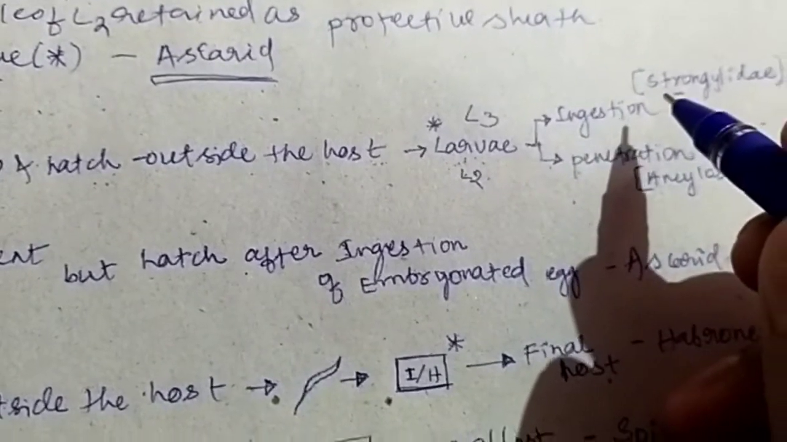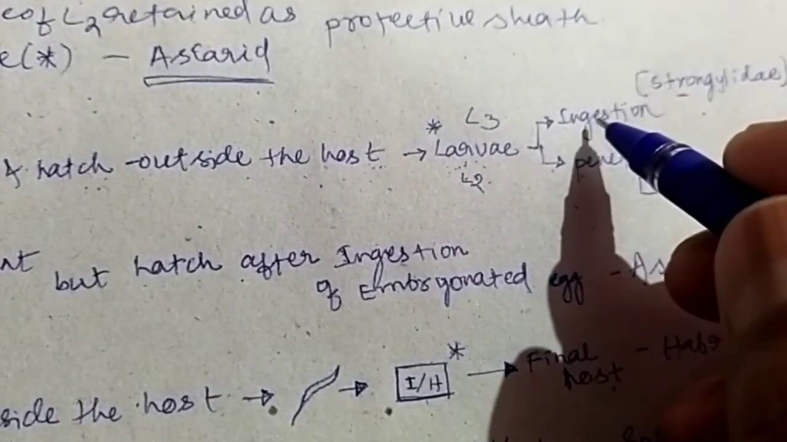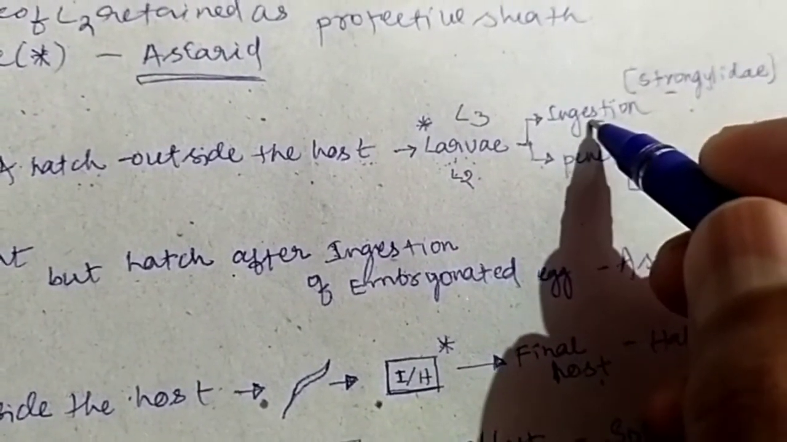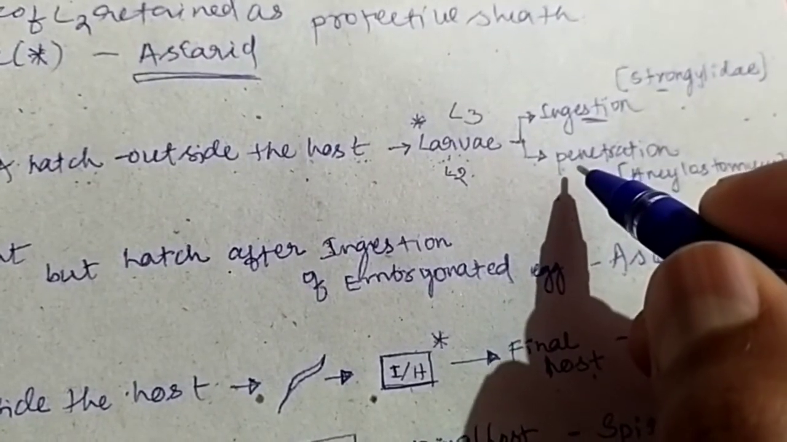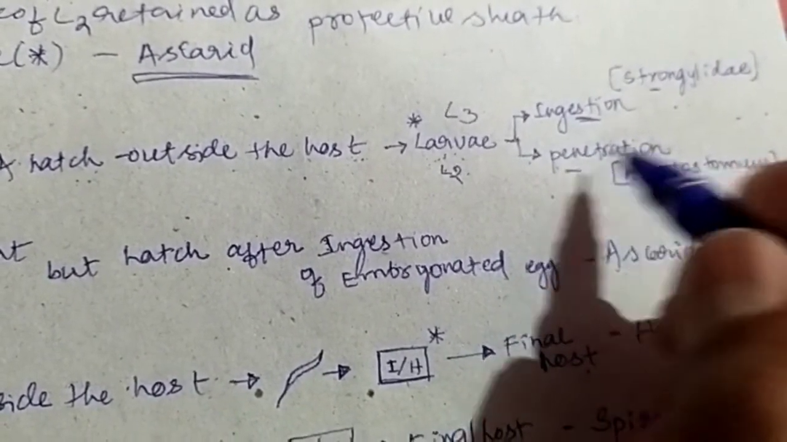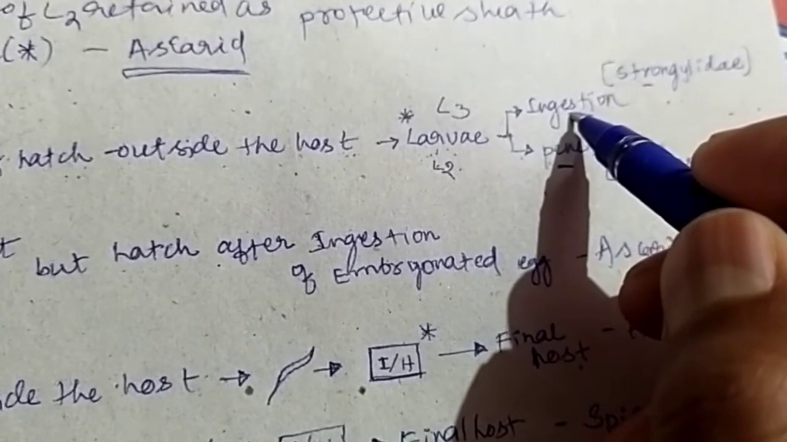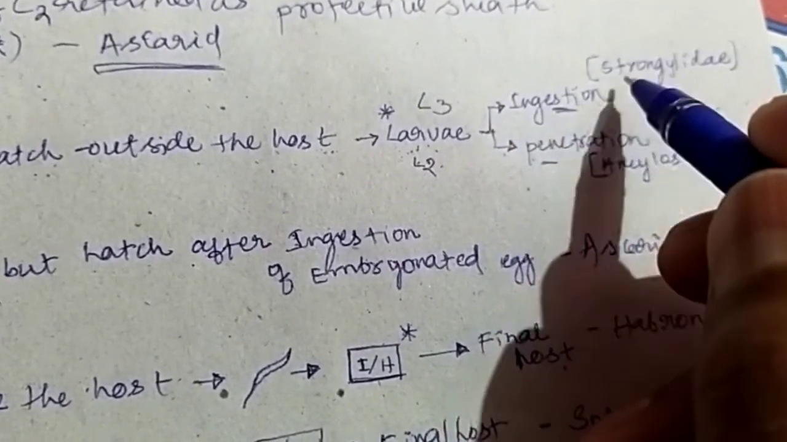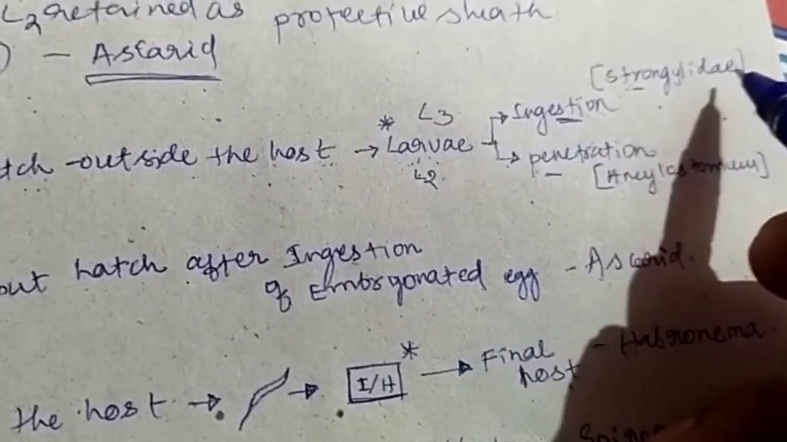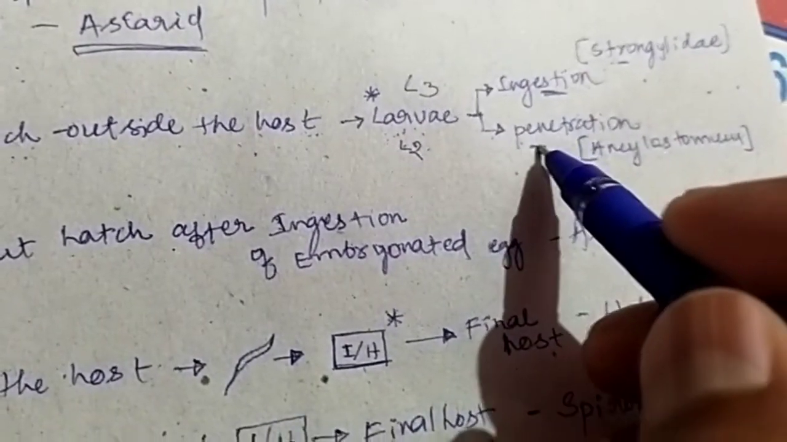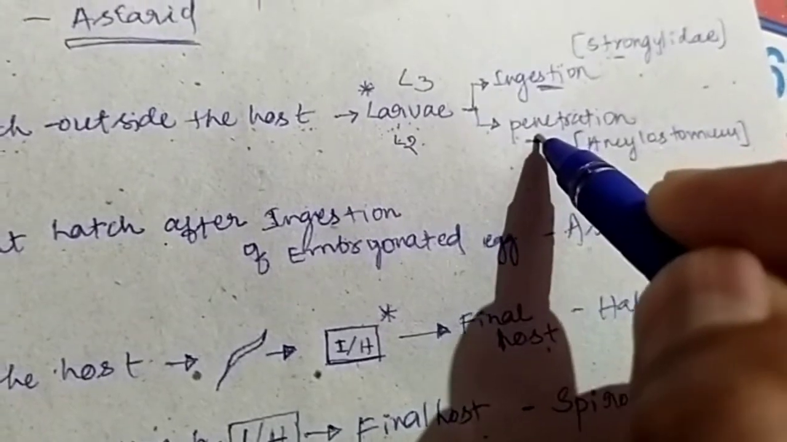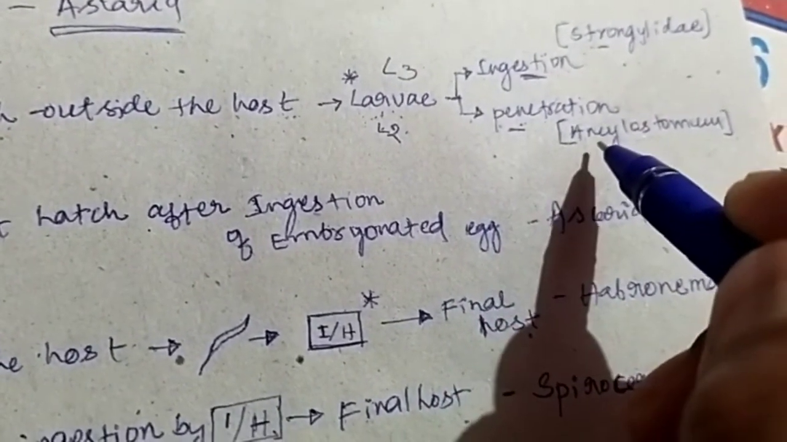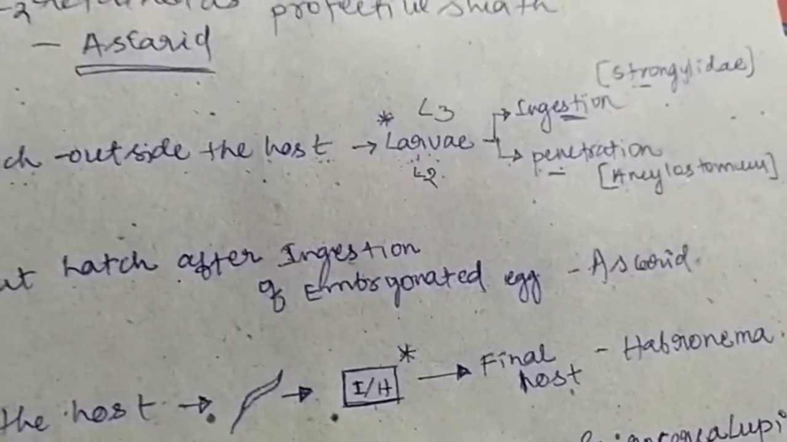And these infective larvae enter the host by two ways. The first way is either through ingestion or through the penetration of the skin. For example, those larvae which enter the host by ingestion are of the Strongylidae family, and those larvae which enter the host by penetration of the skin are Ankylostoma.